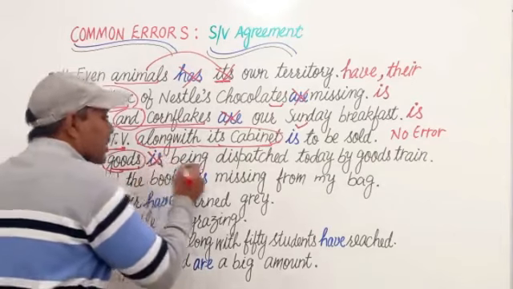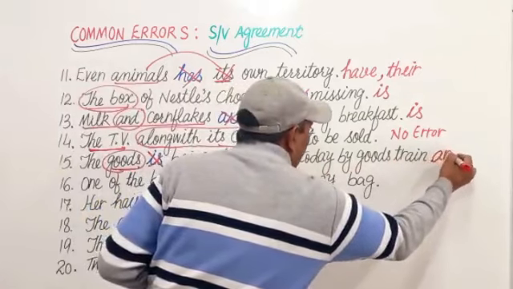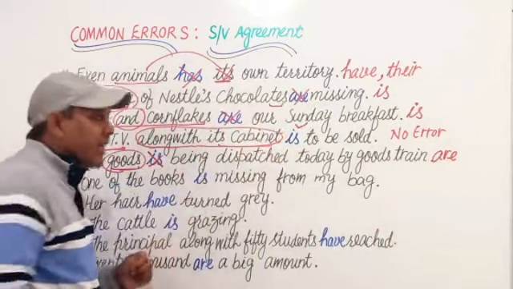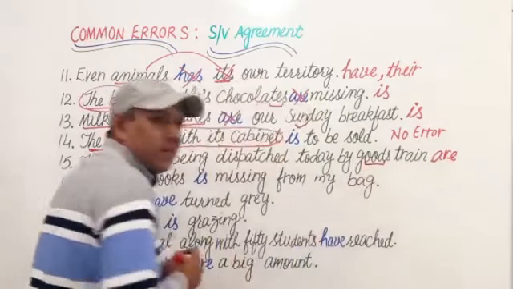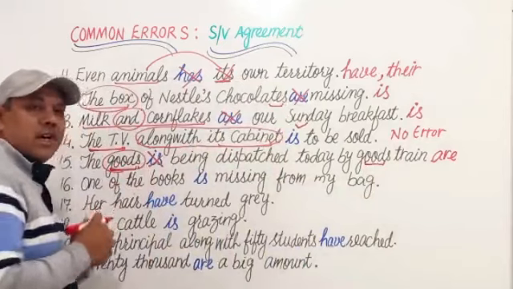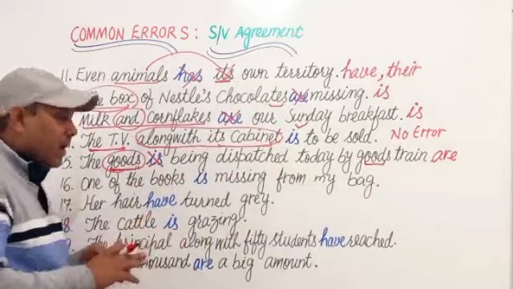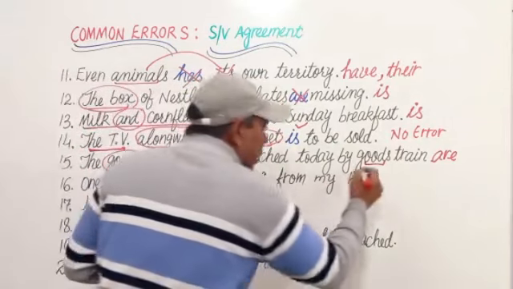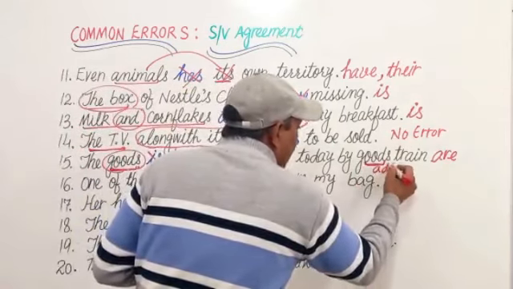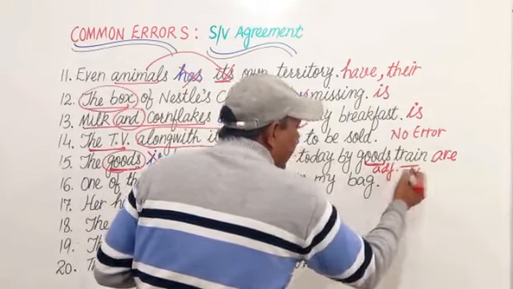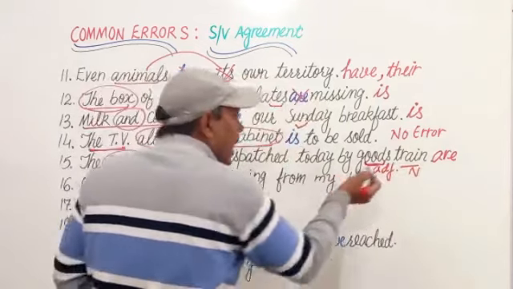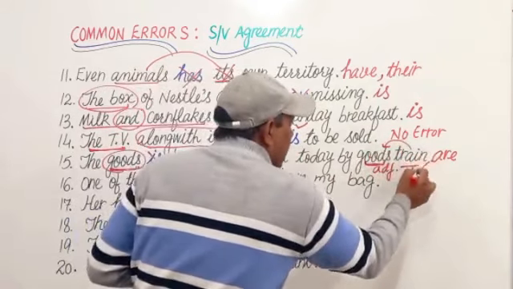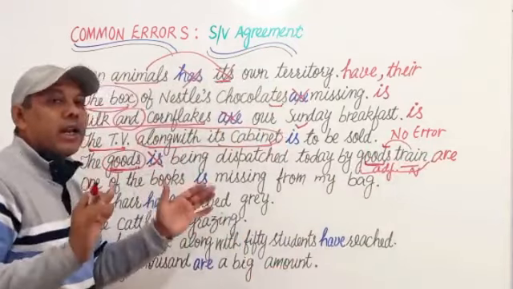So we shall use are being sold or are being dispatched today by the goods train. Here this word goods, and what is the difference between this word goods? The word is same but this word is a noun here, and the word goods here is working as an adjective because train is a noun and goods modify this train, or it becomes a compound noun goods train.